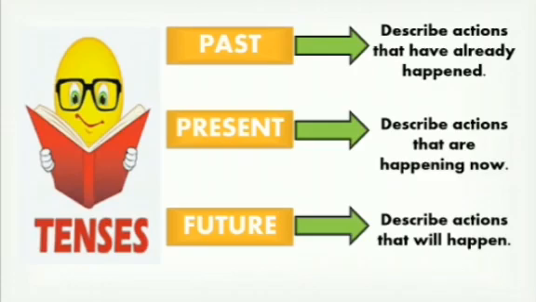Future tense describes actions that will happen. The actions which you will do after some time, or after one day, or after a few hours, or let's say after a month or so, will be classified in future tense. For example, I will go to the park tomorrow. When will you go to the park? You will go to the park the other day, after some time, after 24 hours. So you will do it in the future, in the coming day. That is why it is classified as the future tense.